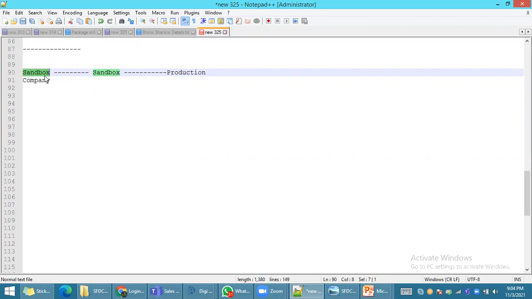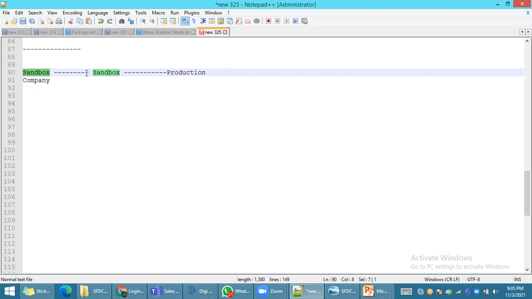Because of the style sheet error, the complete transaction failed. Customers were not able to book tickets. In this case the company suffers a lot of money loss, since no booking happened for that flight. Almost 300 tickets worth of money they lost. That is the reason companies cannot move directly from sandbox to production.